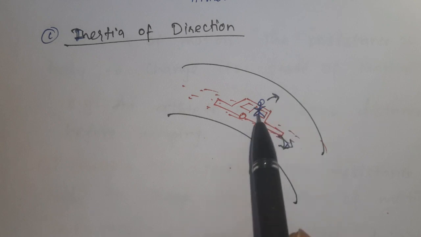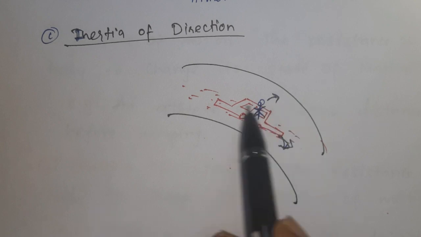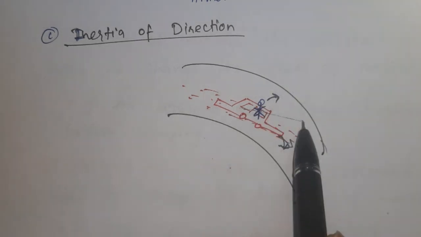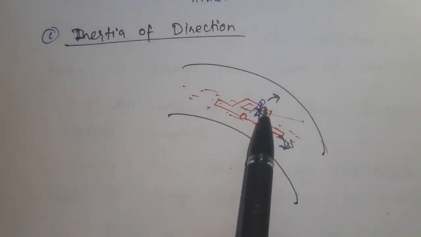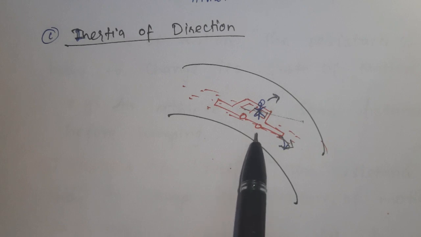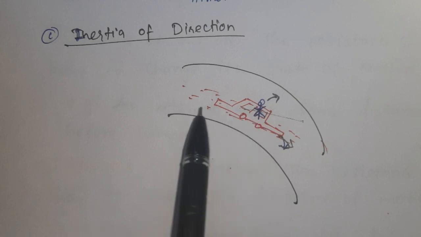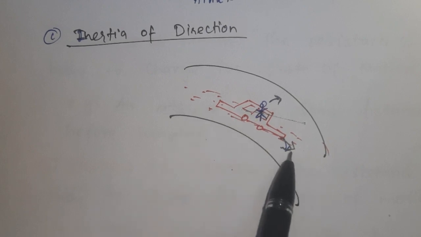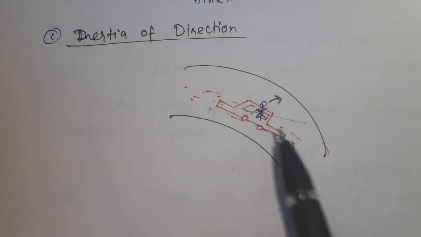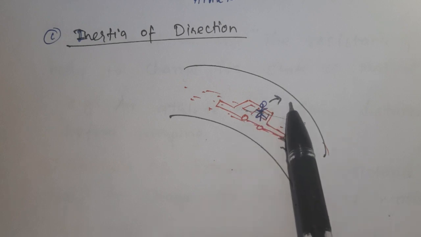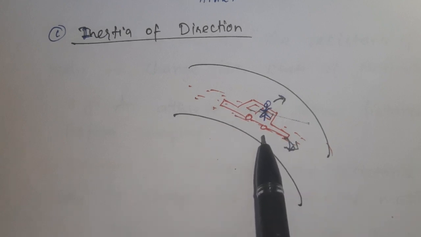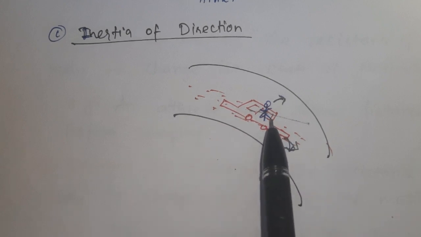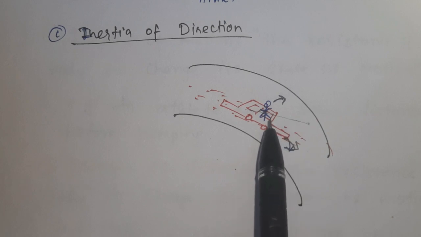That means the object tries to stay in the same straight line direction. Due to the attachment of this person with the car, the person moves with the car, but he will feel himself moving sideways, then will move with the car due to the attachment. So the object itself will not change its direction by itself.